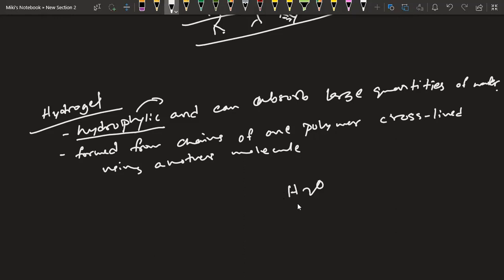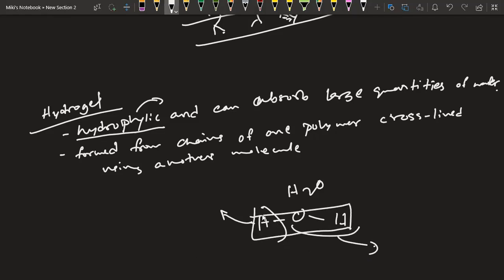Let's say the molecule, like this is the structure of water. Now the molecule, let's say it breaks this hydrogen and one portion forms a bond with this hydrogen, and the part of the polymer forms a bond with this part, okay? Now that means the water molecule disappeared. So the water molecule is being used up or absorbed by the hydrogels, okay?